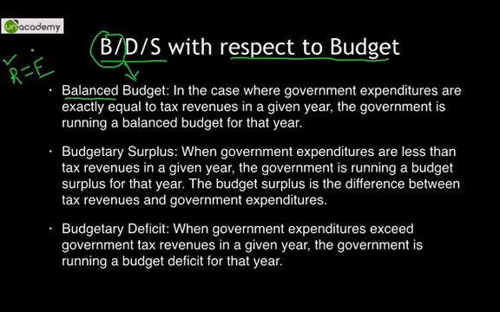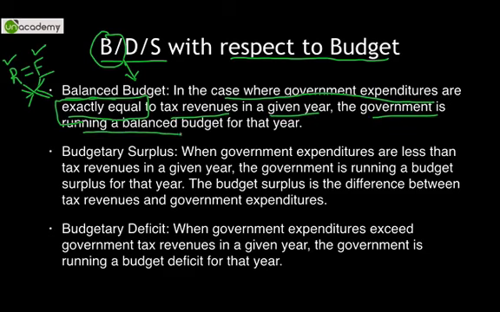Whatever you earn, you are spending everything. There is no less or no more kind of scenario. It is a balanced budget. So in the case where government expenditure is exactly equal to the tax revenues in a given year, the government is running a balanced budget for that year. Is that understood? That is a balanced budget.